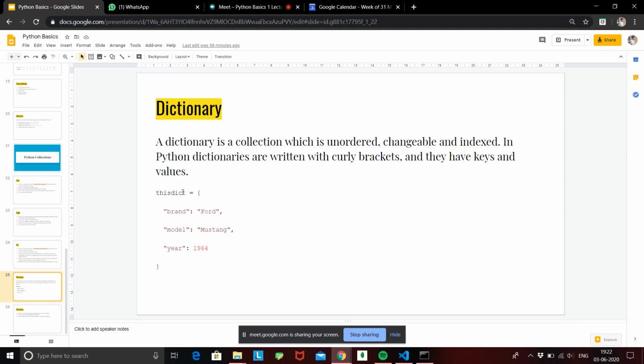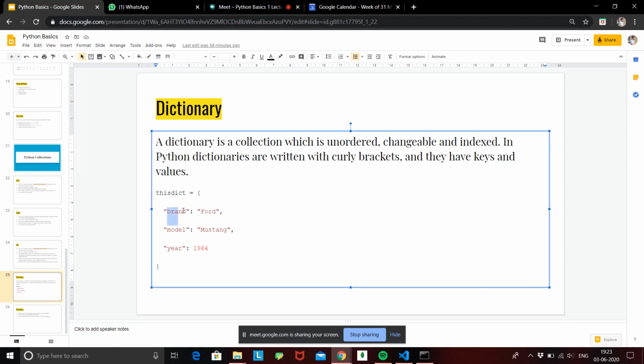This is called this dict, and we have an example for a car. This is a Ford Mustang from 1964, and what is happening over here is this brand is a key and its value is Ford. Model is a key and its value is Mustang. Year is a key and its value is 1964. So you can have key and value inside a dictionary.